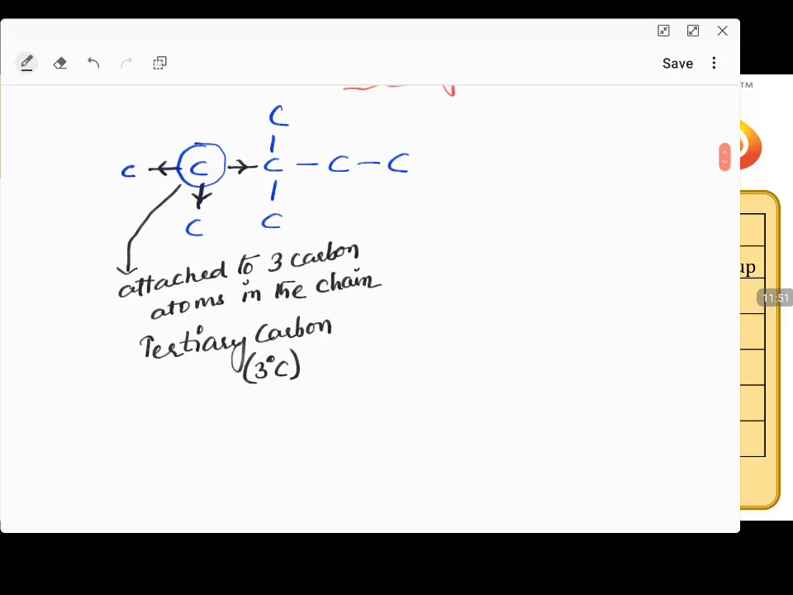In the same way, if I go with this carbon, now tell me, this is attached to how many carbons? 1, 2, 3, 4. So this carbon is attached to 4 carbon atoms.